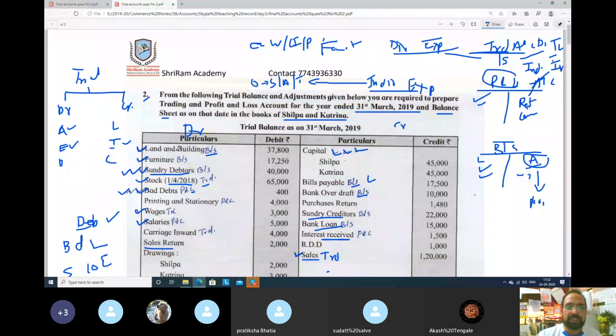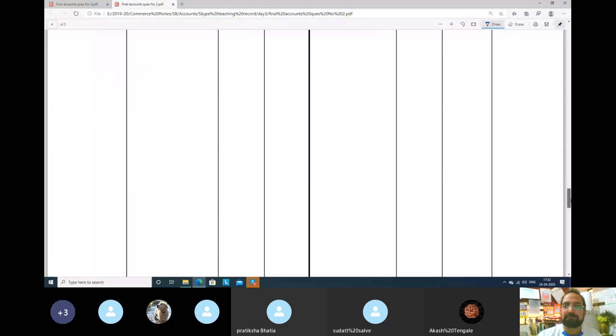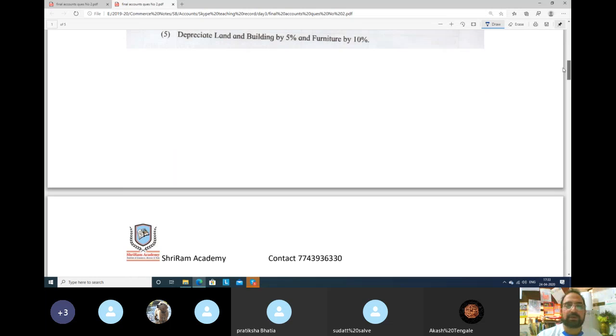Land and building 37,800. Where will it go? Balance sheet. So let's go to the balance sheet. I will write in short, land and building. What is the amount? 37,800. Is there any tick?